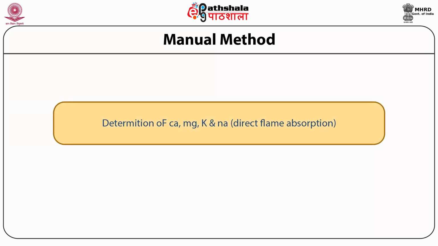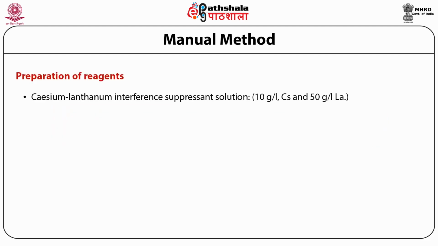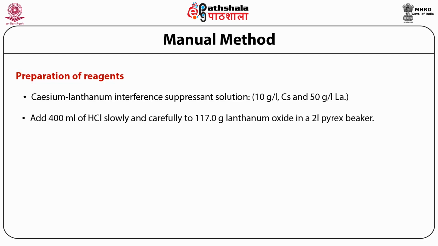Determination of calcium, magnesium, potassium, and sodium by the direct flame absorption method. Manual method and preparation of reagents. Cesium lanthanum interference suppressant solution is prepared, which contains a concentration of 10 gram per liter of cesium and 50 gram per liter of lanthanum. It is prepared by taking 400 ml of HCl, adding it slowly and carefully to 117 gram of lanthanum oxide in a 2 liter Pyrex beaker.